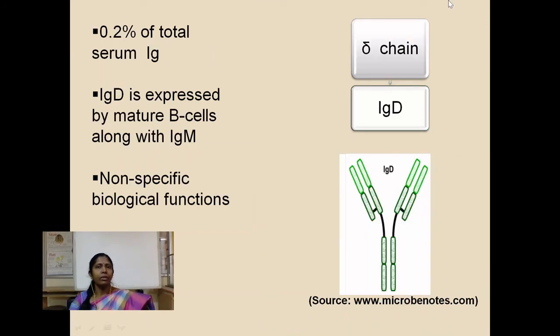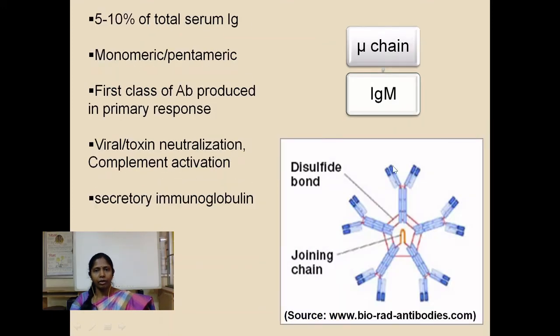The next class of immunoglobulin is IgD, immunoglobulin D, carrying the delta heavy chain. This is present in very low concentration in the serum, just about 0.2%. IgD is expressed by mature B cells most of the time along with IgM molecules. IgD has only 4 domains in its heavy chain, whereas IgM has 5 domains in the heavy chain.